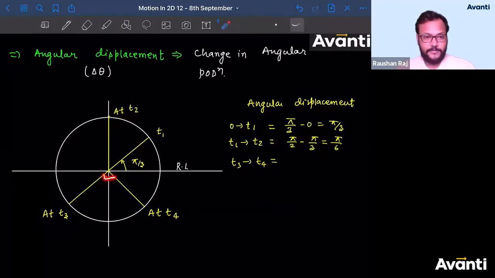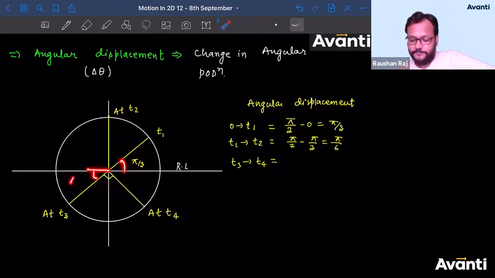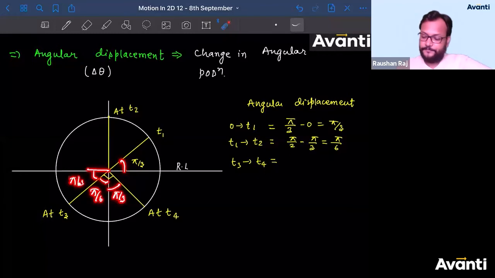However, I can say simply pi by 2 here. But if you ask me to get the proper answer, what will be the answer? What is the angular position of the particle at T4? 3 pi by 2 plus ये कितना angle है? Tell me, guys. Can I say if this is pi by 3, this will also be pi by 3? See, देखो. If this is pi by 3, I will say this will be pi by 6. So this will be pi by 3. So 3 pi by 2 plus pi by 3.